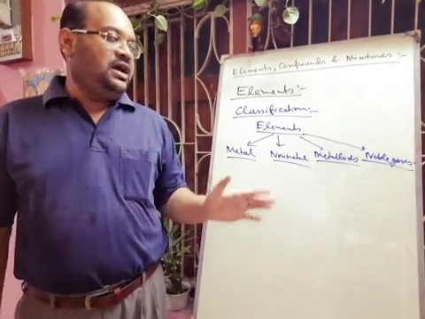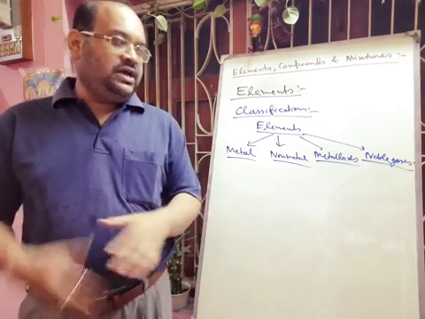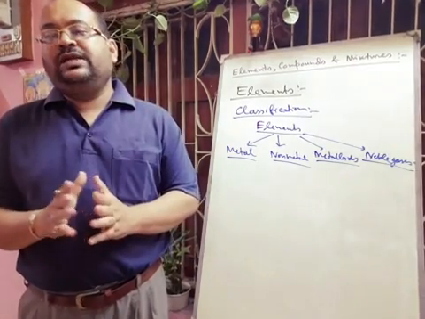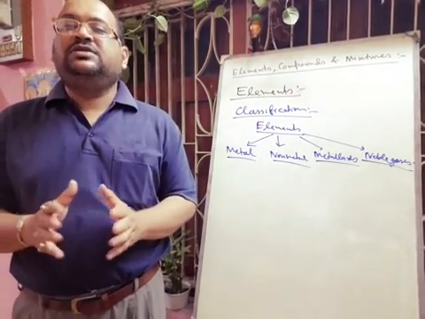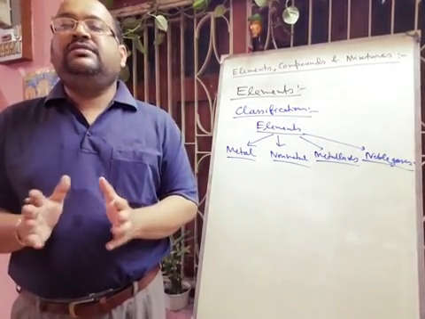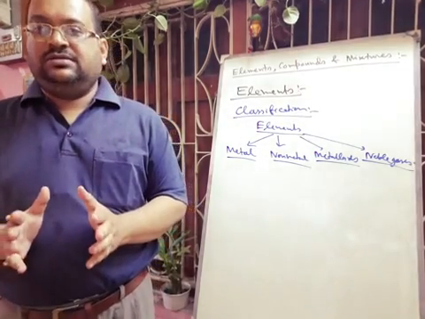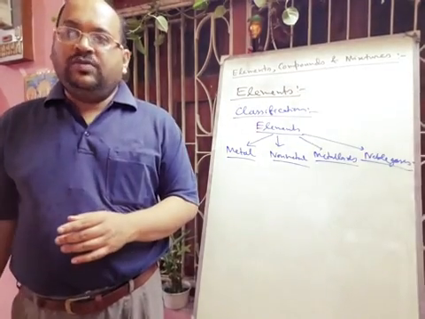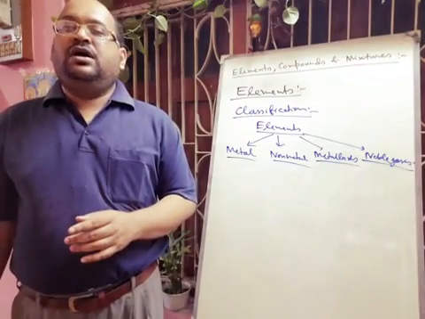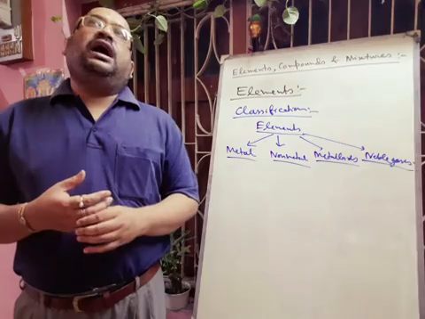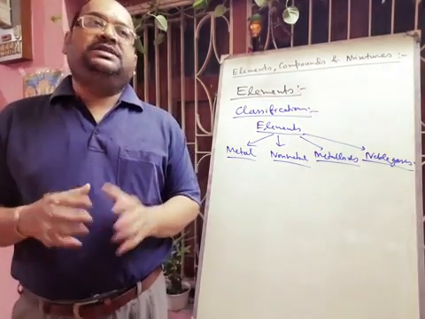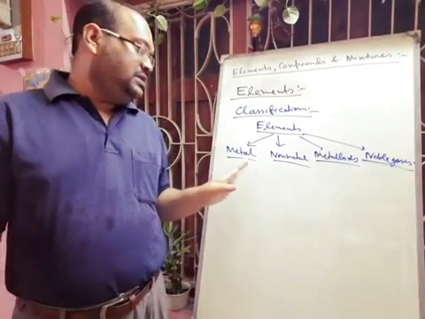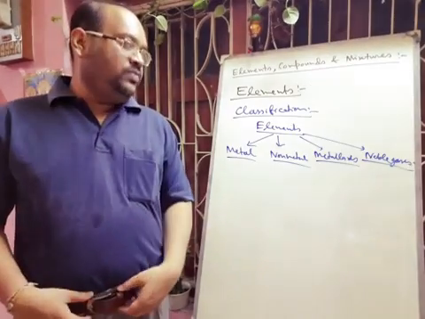In your periodic table, there are a total of 7 noble gases: helium, neon, argon, krypton, xenon, radon, and one recently discovered, oganesson, which is Og. These 7 noble gases you have to remember. In this way we have discussed the classification of elements and their numbers. Hope you can understand.